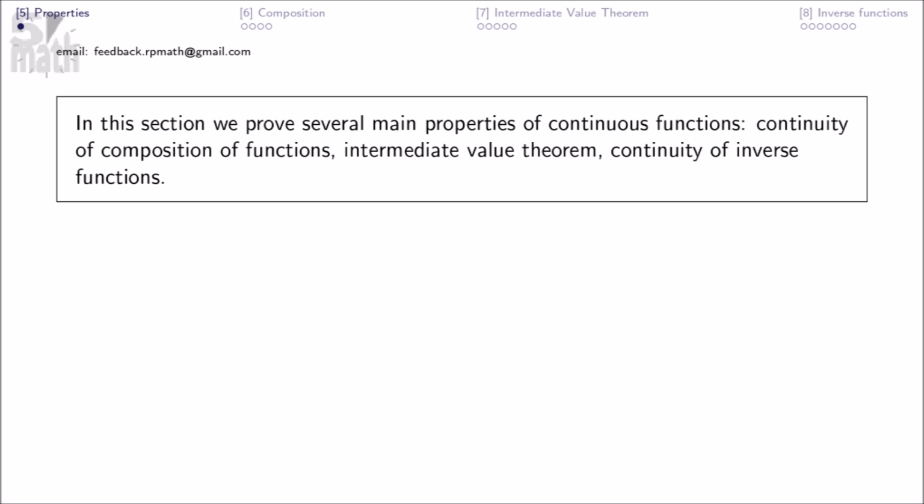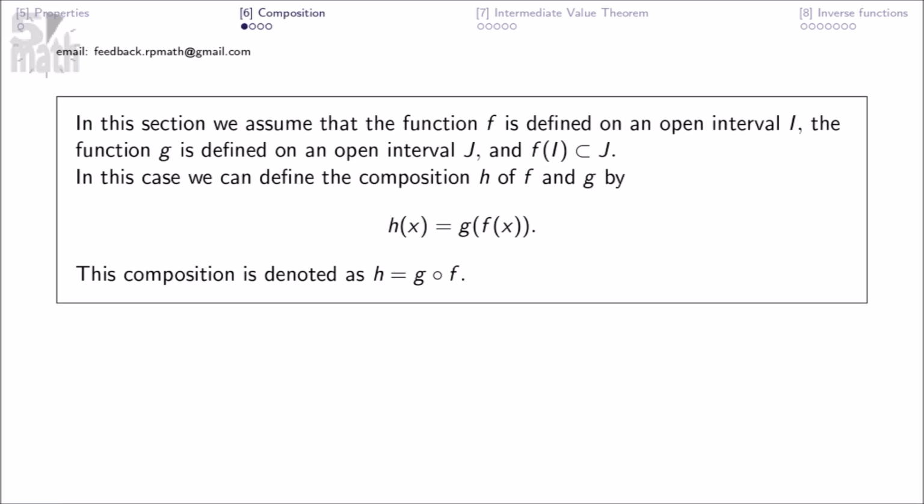In this section, we prove several main properties of continuous functions: continuity of composition of functions, intermediate value theorem, continuity of inverse functions. In this section, we assume that the function f is defined on an open interval I, the function g is defined on an open interval J, and f of I is a subset of J. In this case, we can define the composition h of f and g by this. This composition is denoted as h equals g of f.